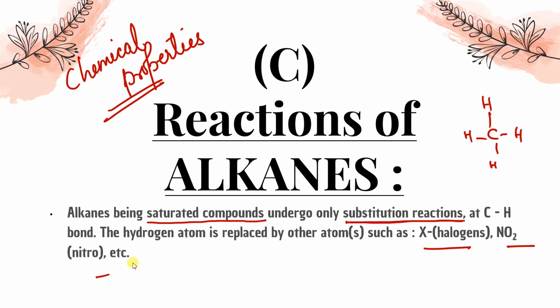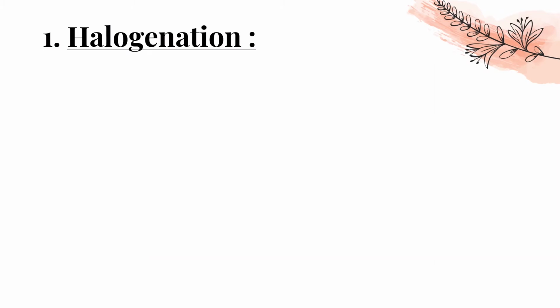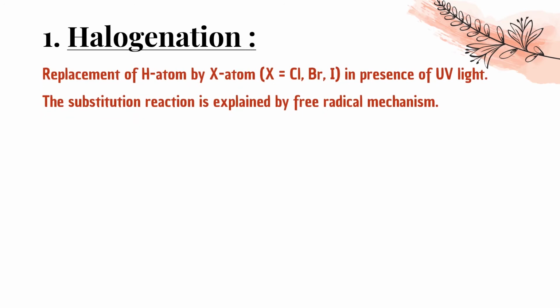ठीक है? How it is? Let's see one by one. That is known as halogenation. यानी कि when the substitution of hydrogen is done by chlorine or by halogen, it is known as halogenation. Replacement of hydrogen atom by X atom is in presence of UV light. The substitution reaction is explained by free radical mechanism.